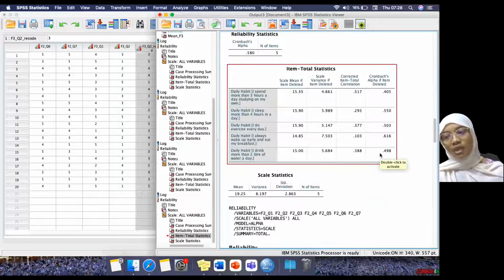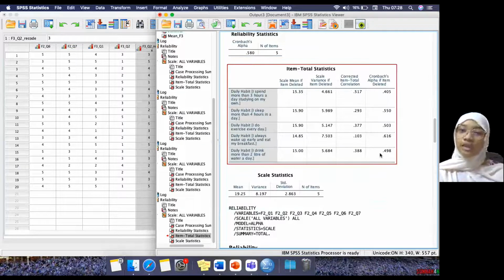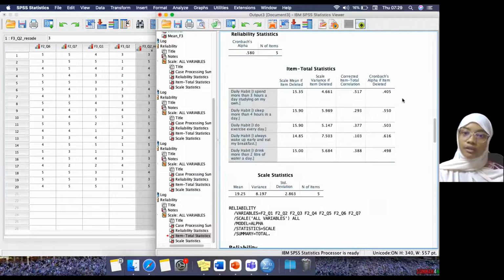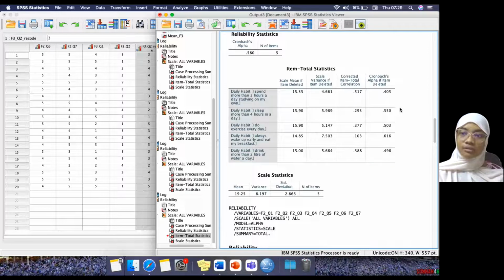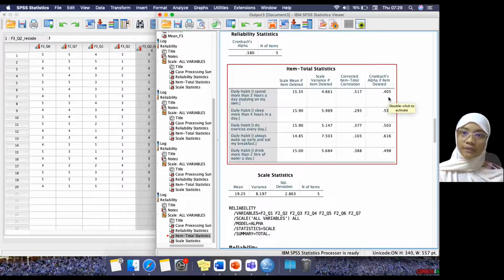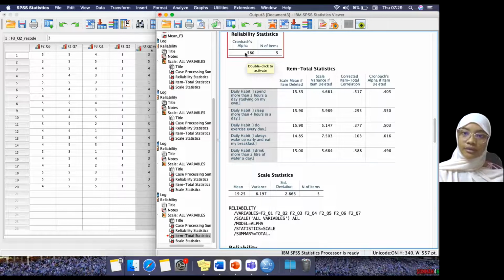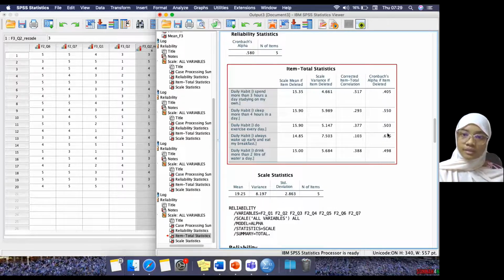In real cases, you have to fix it, but it's very seldom to see these cases since you have gone through your pilot test and pilot study. But since this questionnaire did not go through a pilot study, it needs to be further investigated. So in these cases, you need to clarify with your lecturer whether to retain it or change it. If you want to change it, you have to delete this question.